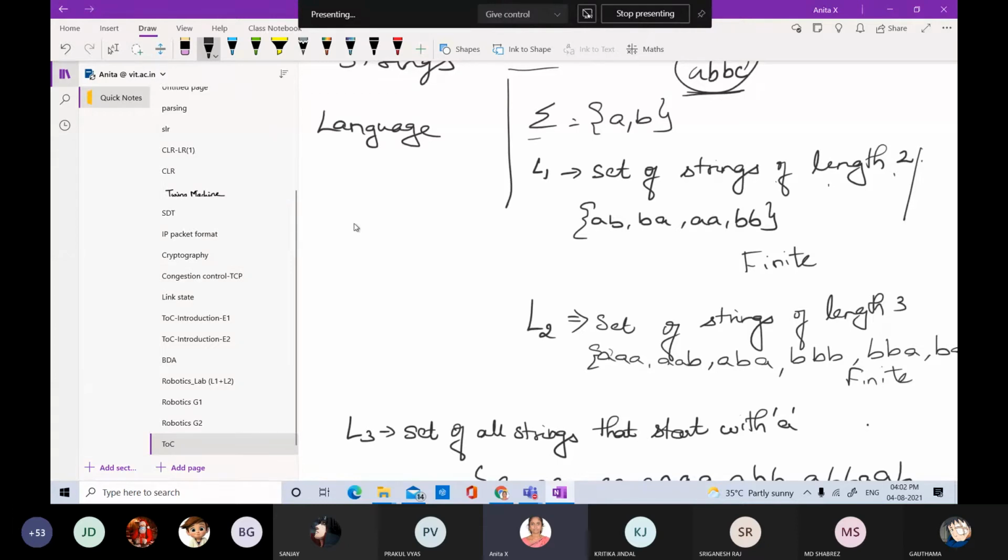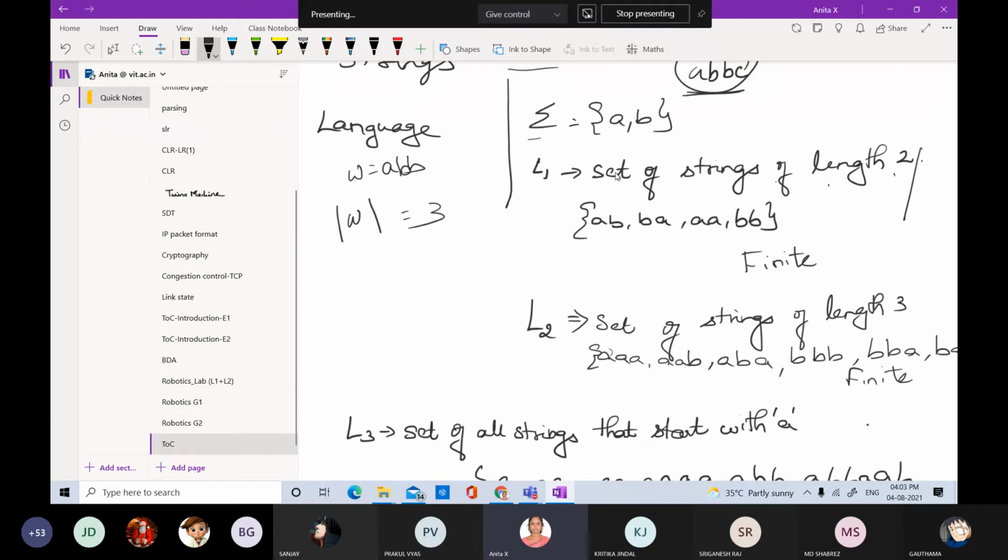The number of alphabets present in a string is called the length. So this is going to be represented by this notation. So for example, W is the string, right? So W is equal to ABB. Then modulus of W, the length of the string, is represented by this notation. Please make a note over here. So length of W is nothing but 3.